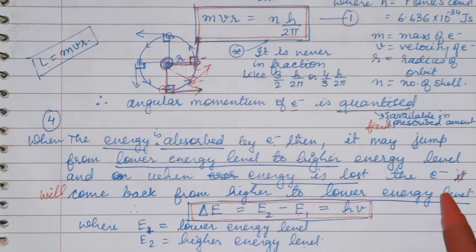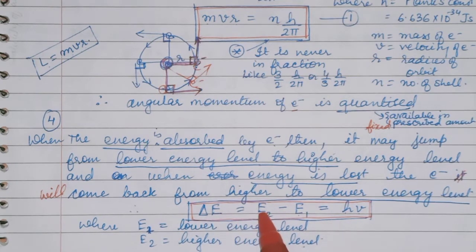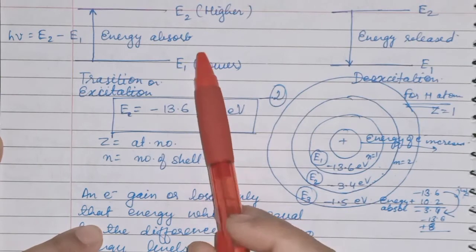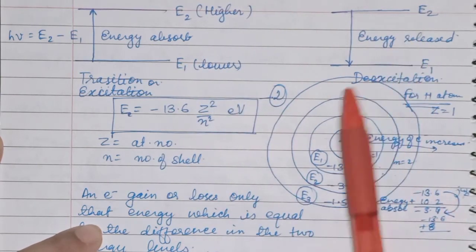And the difference of this is called delta E, equal to E2 minus E1, where E2 is the higher energy level and E1 is the lower energy level. And this is equal to hv, where h is Planck constant and v is the frequency. Now see how this electron is jumping from lower to higher and from higher to lower.